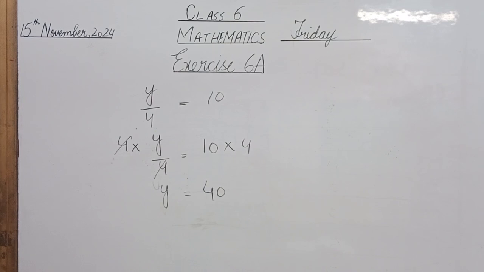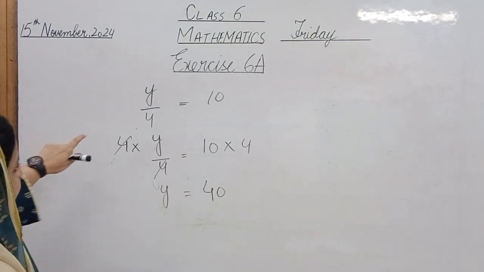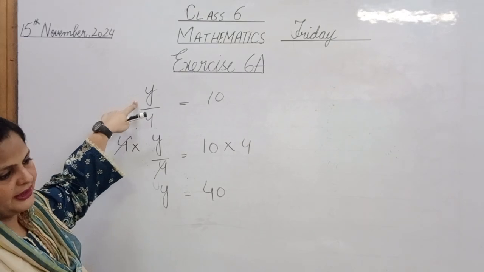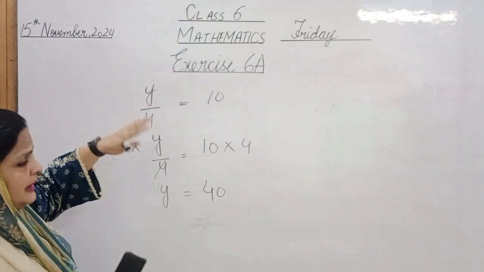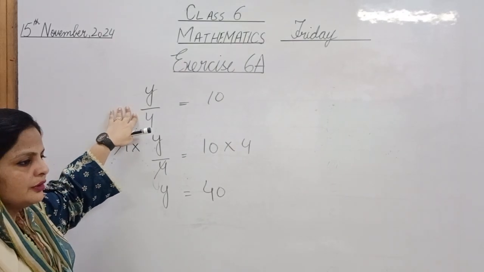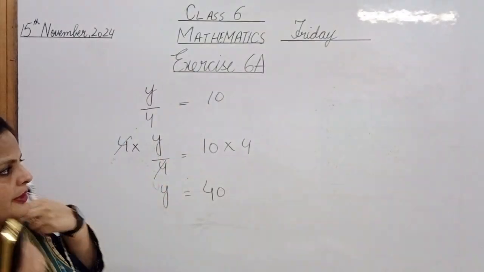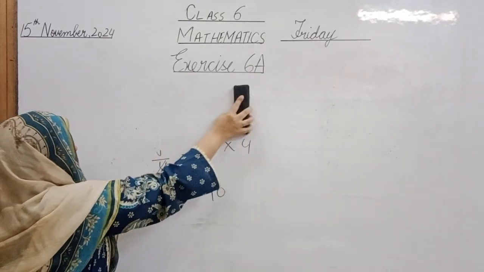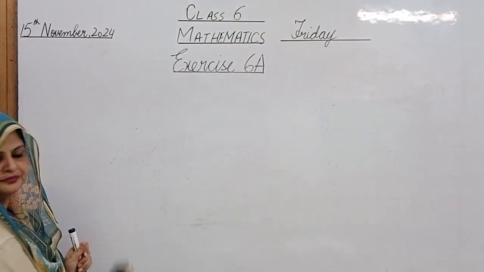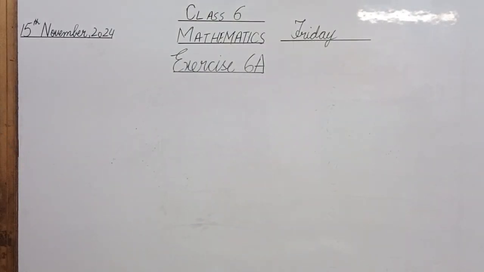Okay? So, is it clear how we find the value of any variable? Whether any number is with it or not, we have to do some operations and find out the value of this particular variable. Okay. Moving further, you have done it till question number 5, exercise 6a. Now we'll be starting with question number 6 of exercise 6a.